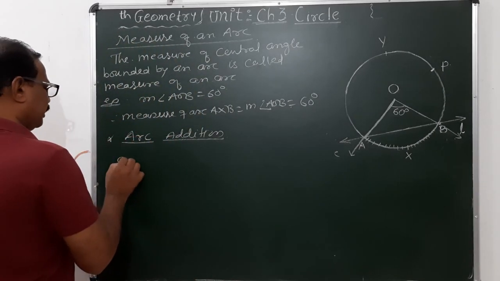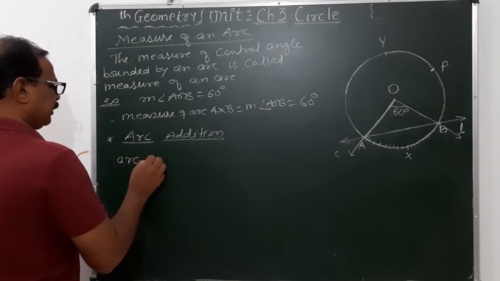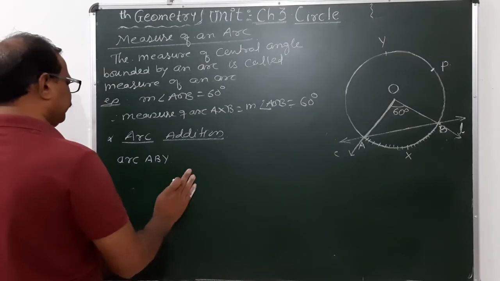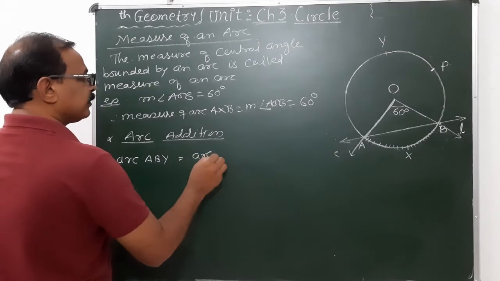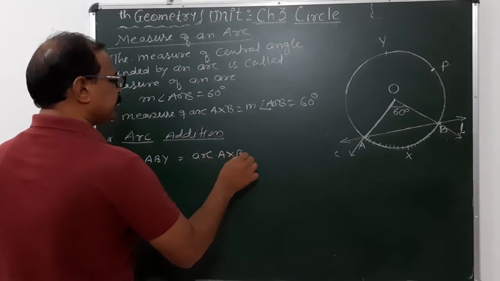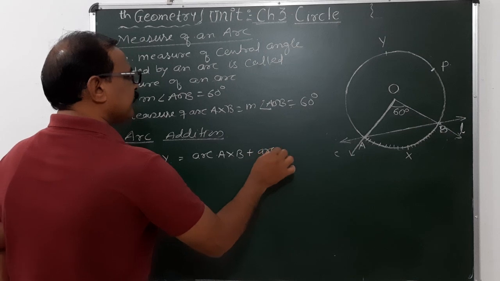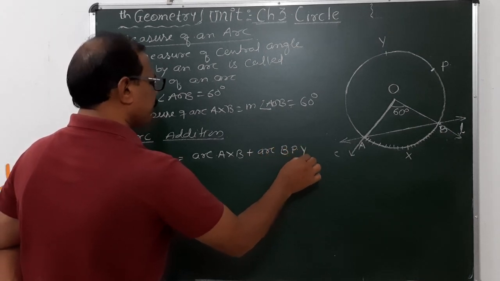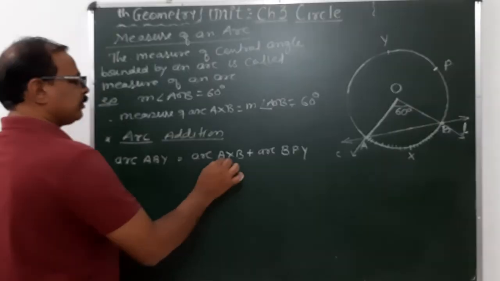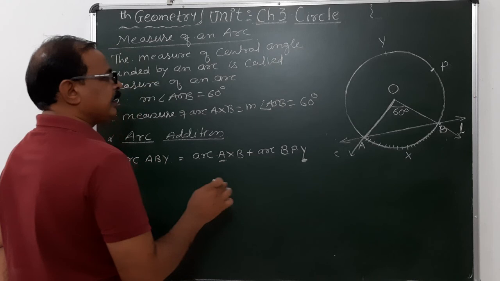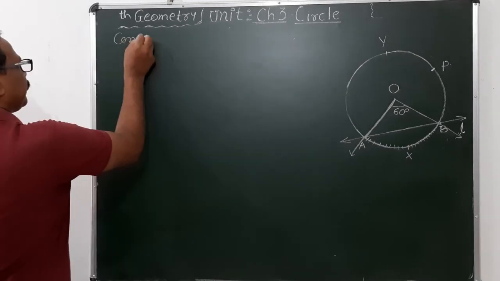Now arc ABY is equal to arc AXB plus arc BPY. Okay, so here the starting point and the end point are nothing but A and Y here.